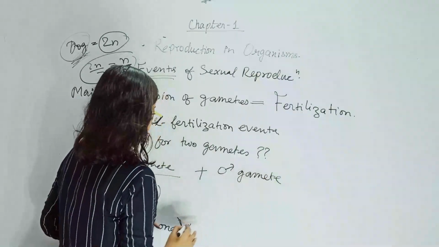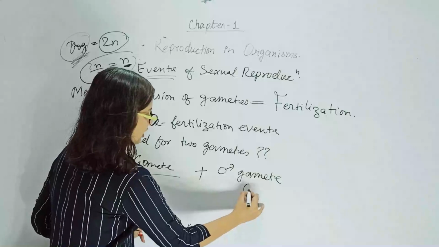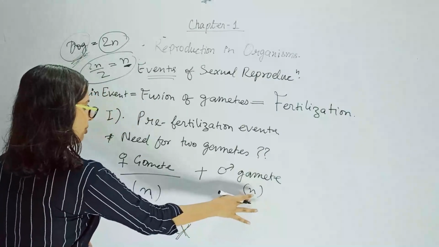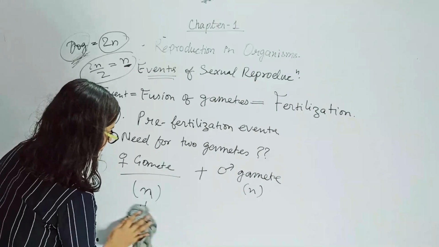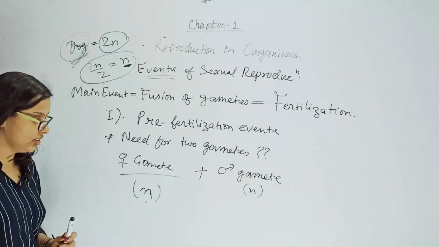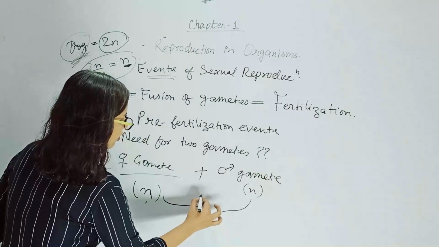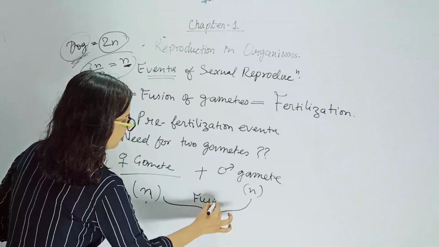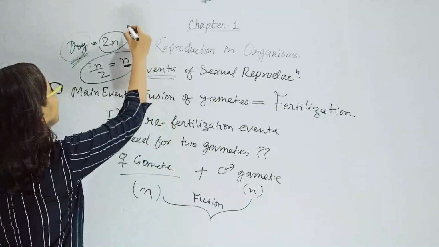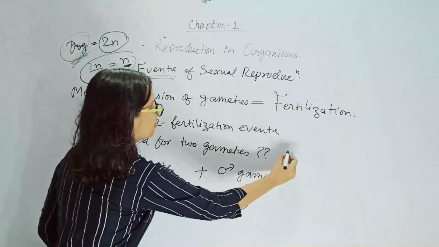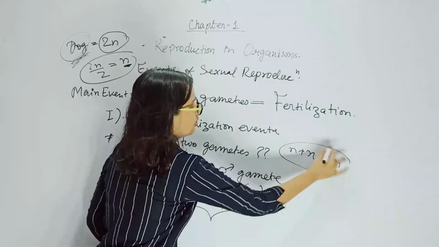There is need for one more gamete which is the male gamete. This again will be having n number of chromosomes. Now these two will fuse, and n plus n is equal to 2n.